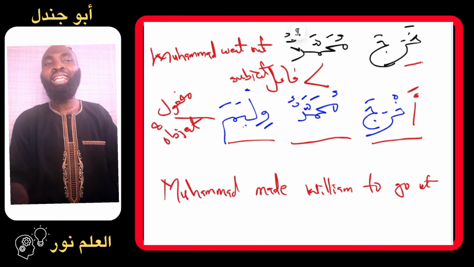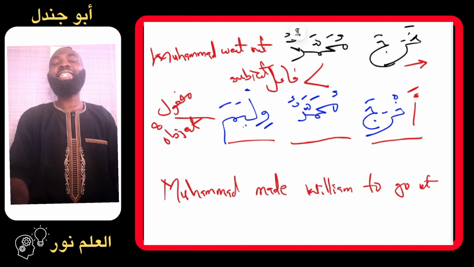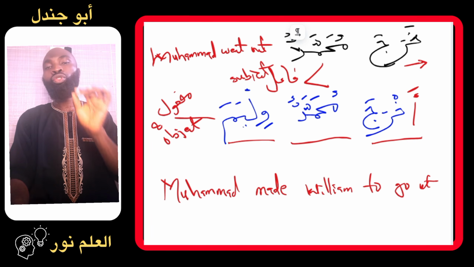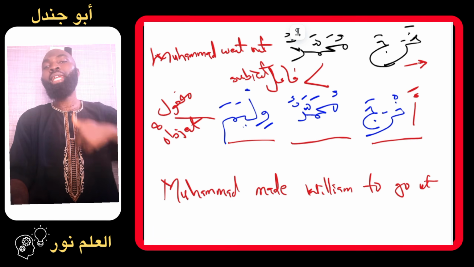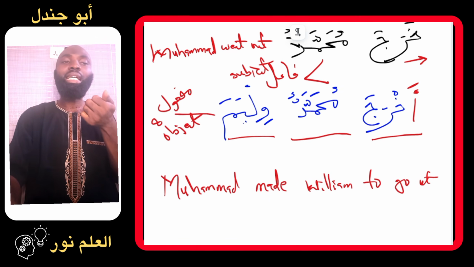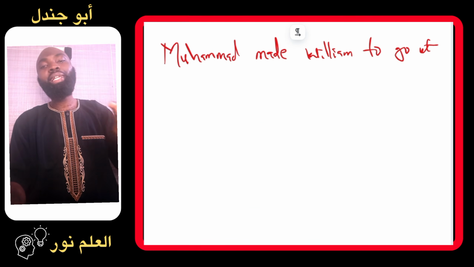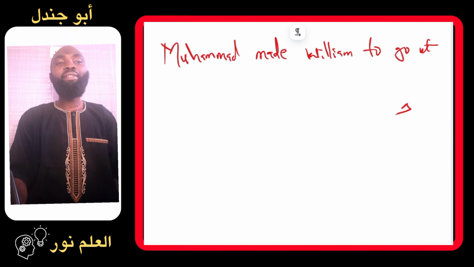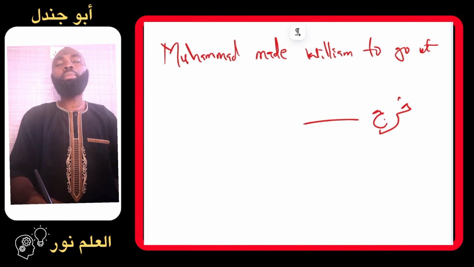If this is taken, we are saying that kharaja is an intransitive verb, which we call al-fi'lul lazim, while akhraja is a transitive verb, which we call al-fi'lul muta'addi. And what has made these verbs, kharaja, dhahaba, jalasa and the rest, to become transitive is the addition of the letter hamza.